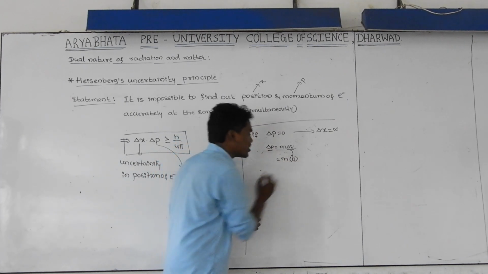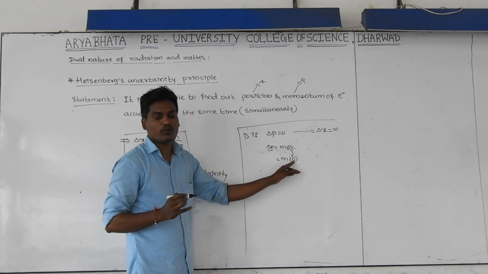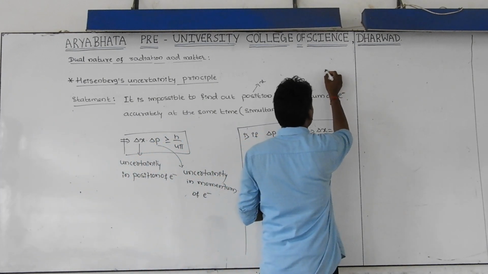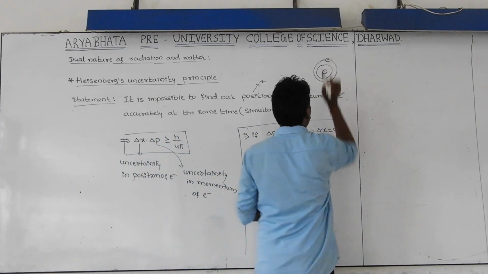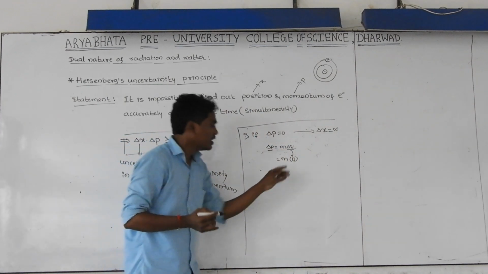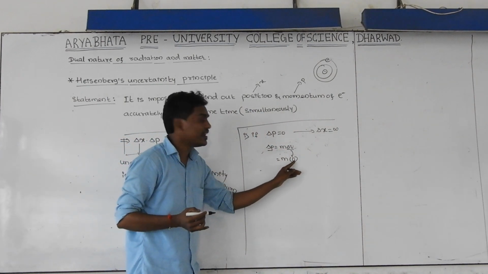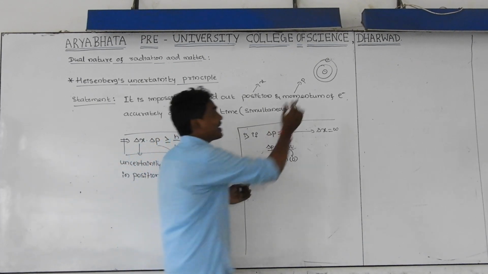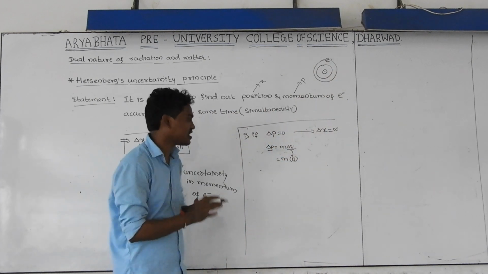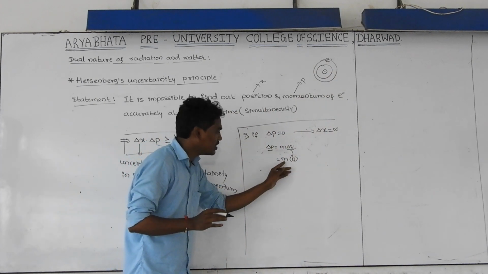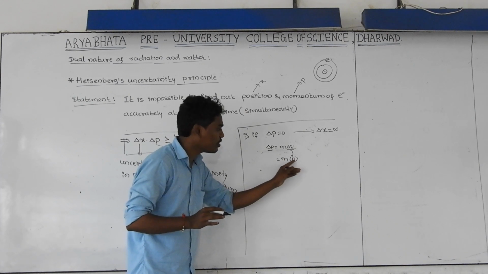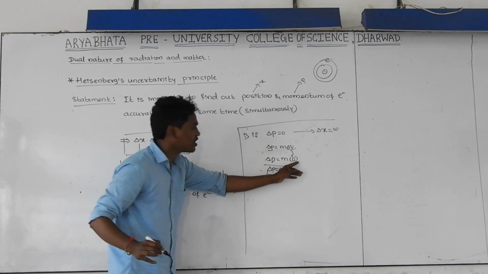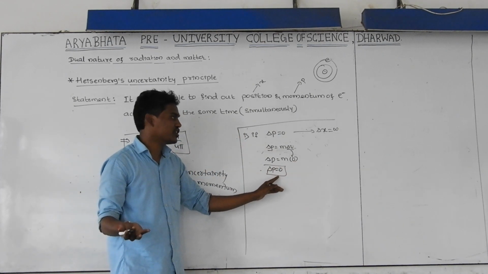I am taking this as 0. I am taking velocity equal to 0. Velocity equal to 0 means the particle is not moving. For example, this is the nucleus, this is the orbit, this is the electron revolving around the nucleus. Here the velocity of the electron is equal to 0, which means the particle is at rest. If the particle is at rest, then its mass into its velocity is equal to 0, so delta p is equal to 0.